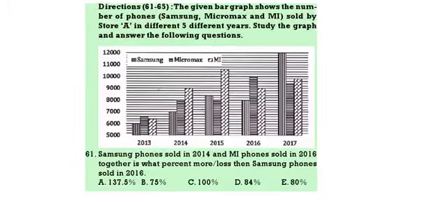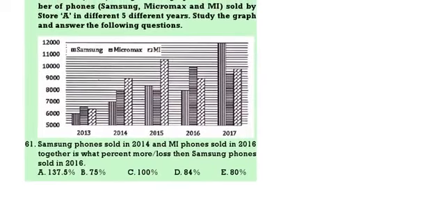For questions 61 to 65, different phones are given by company: Samsung, Micromax, MI, and the years are 2013 to 17. Now all of you draw a 4 column table: Year, Samsung, Micromax, MI.